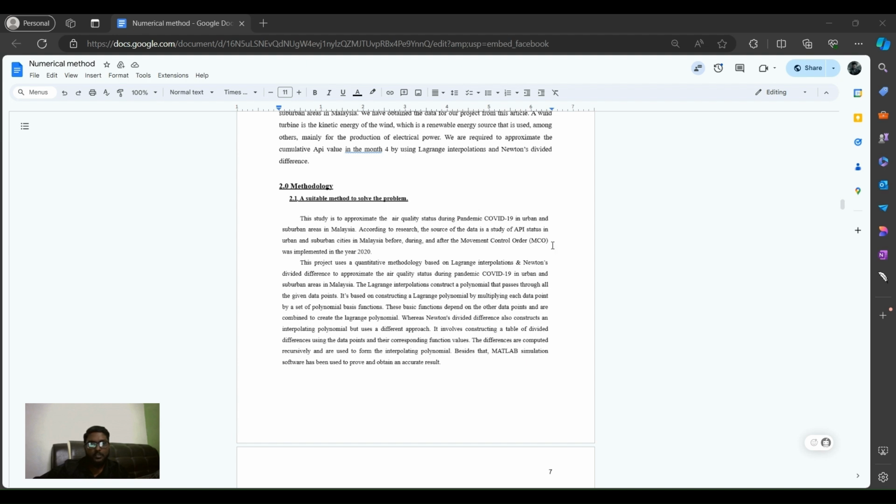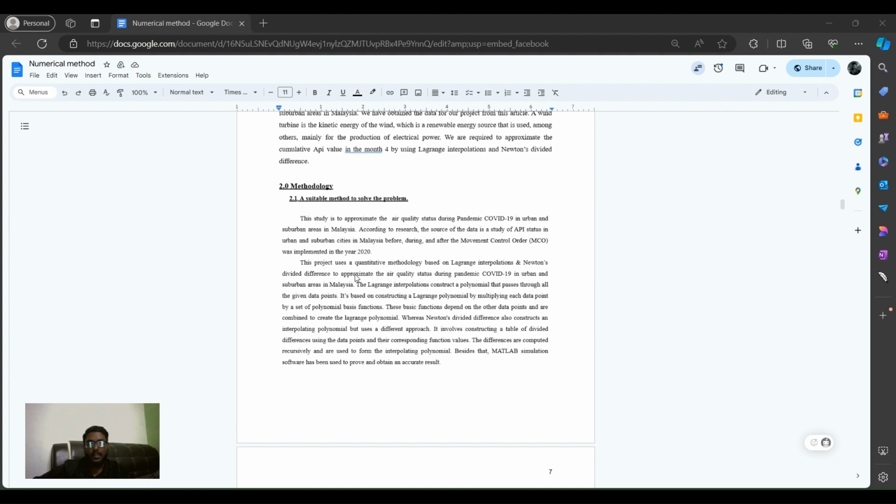Quantitative methodology. To achieve this, we use a quantitative method based on Lagrange interpolation and Newton's divided difference to approximate the air quality status during the pandemic. Both Lagrange interpolation and Newton's divided difference method provide a reliable means of approximating the air quality status based on discrete data points.